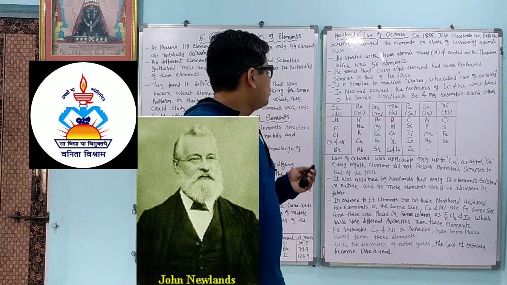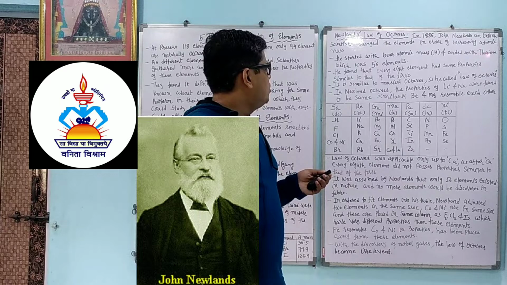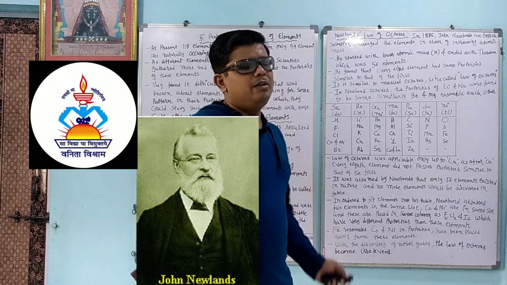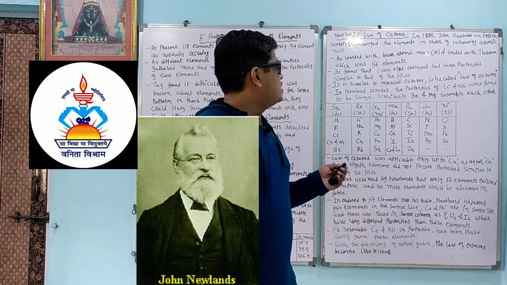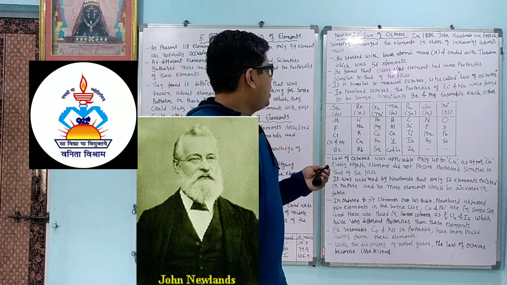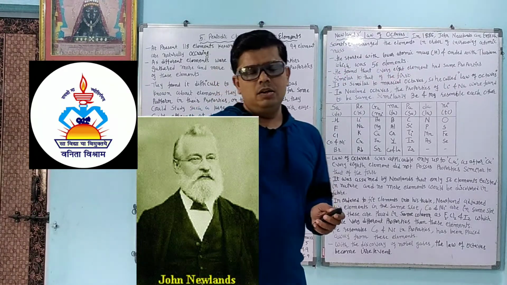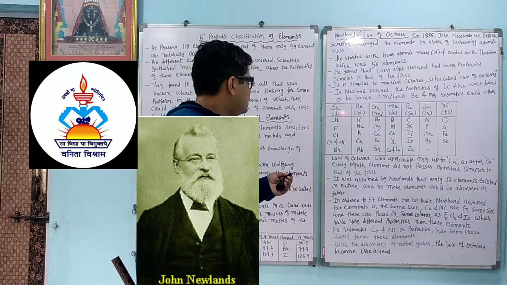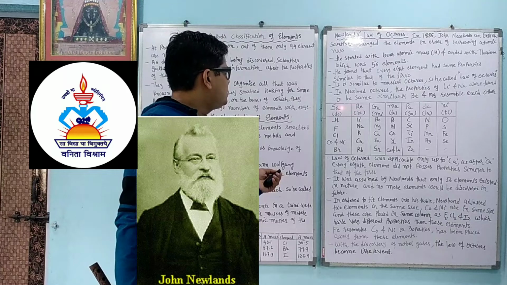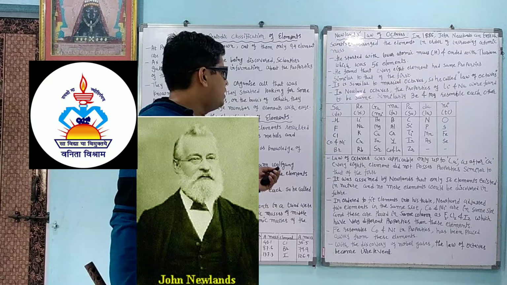So he arranged like that. He started with the lowest atomic mass, hydrogen, and ended with thorium, which was the 56th element. So he arranged all the elements according to their atomic mass. He started with hydrogen and ended with thorium. He found that every 8th element has properties similar to that of the first. So you can concentrate here. It is like musical octaves. You can say here, this is sa re ga ma pa dha ni, and the sa is similar to the other.